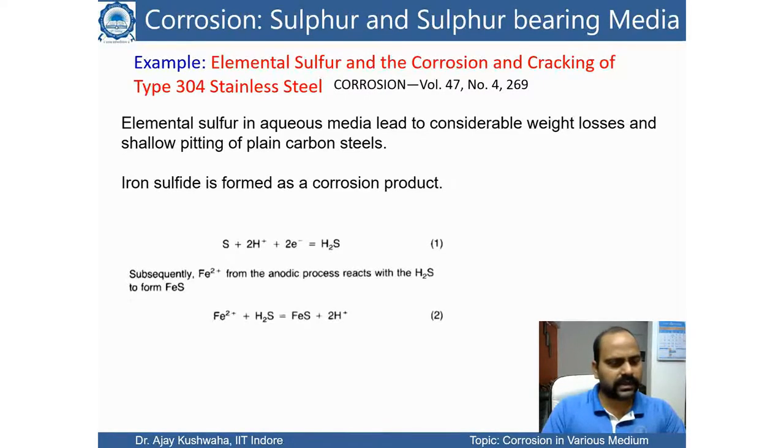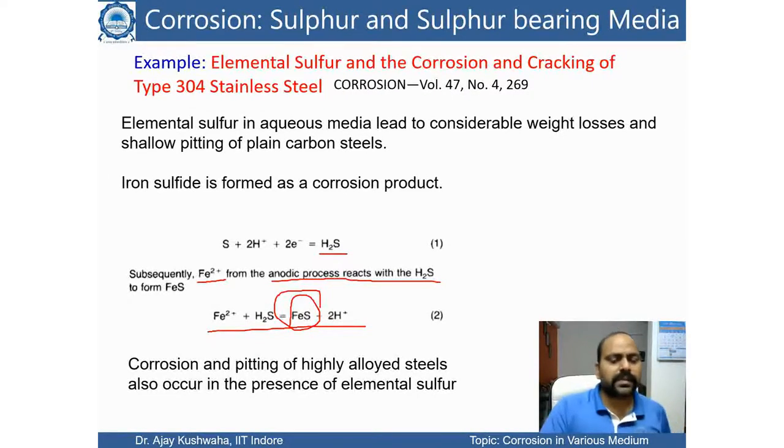For the reaction, you can consider S plus 2H plus 2 electrons, which forms H2S first, and then subsequently Fe2+ ions, which are present in the steel, react with H2S and form FeS. So basically in this reaction FeS is formed when steel is reacting with the sulfur.